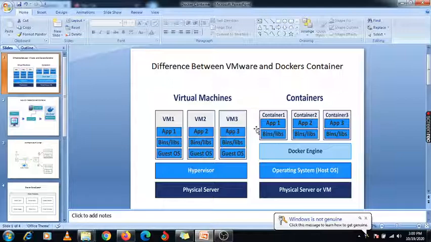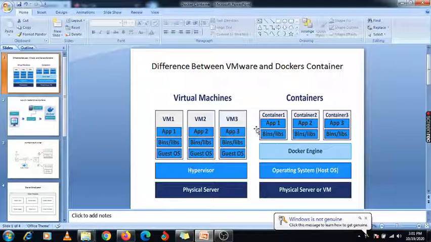Now we are talking about the disadvantages of Docker. There are some disadvantages available for Docker. If you are using any GUI application in your environment, Docker is not recommendable, because GUI applications require more CPU, so at that time it is not recommended to use Docker. So this is a disadvantage. And also, if there are multiple containers available, it is very difficult to manage this large number of containers.